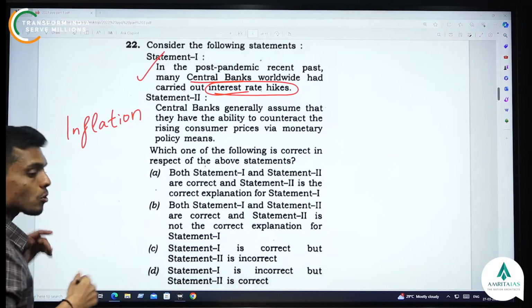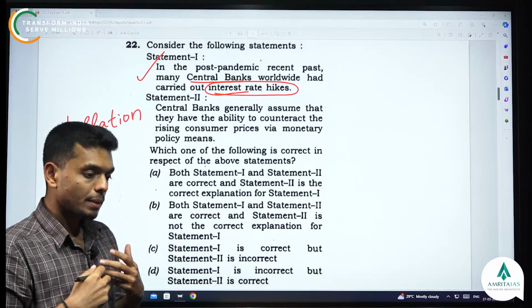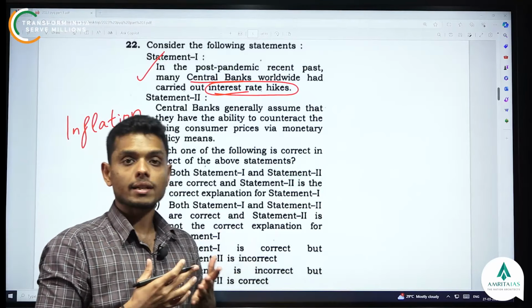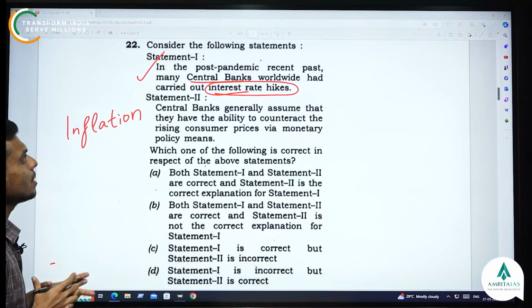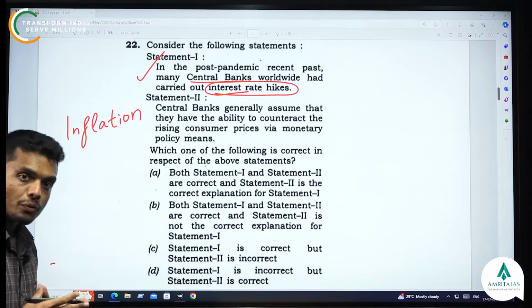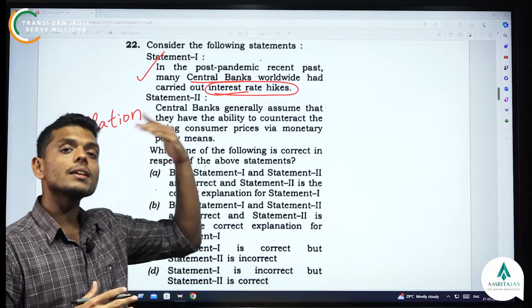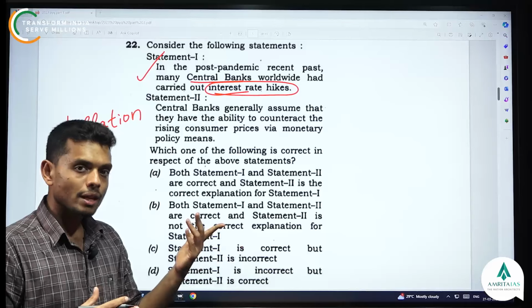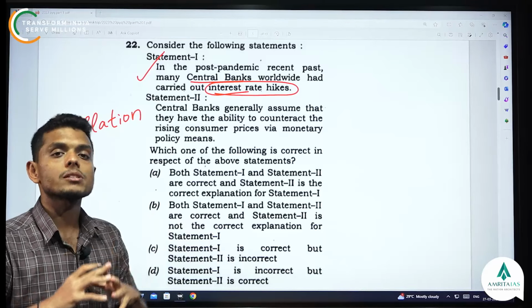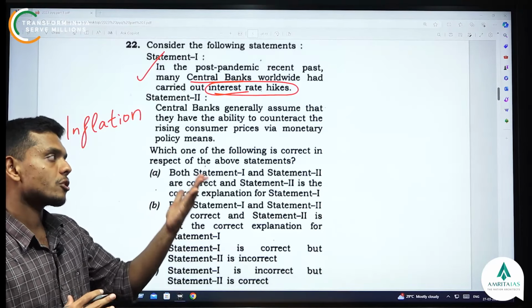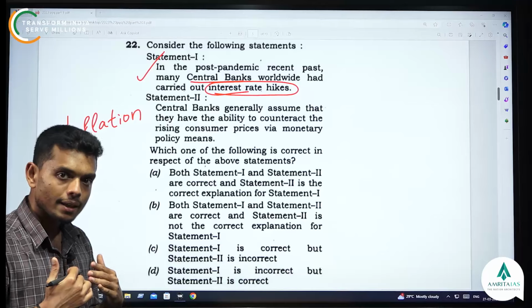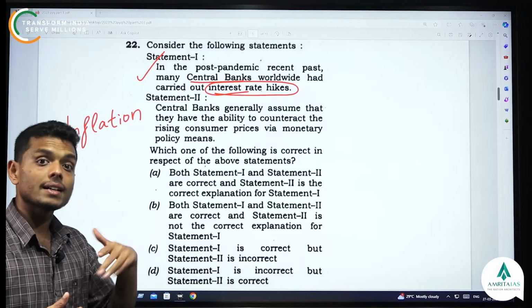During Corona times, post-pandemic times, the prices of items have increased tremendously. So in order to control that, the Reserve Bank of India and many other central banks increased the interest rate so that the money supply in the economy is reduced. Increasing interest rate reduces money supply. Reducing interest rate increases money supply.